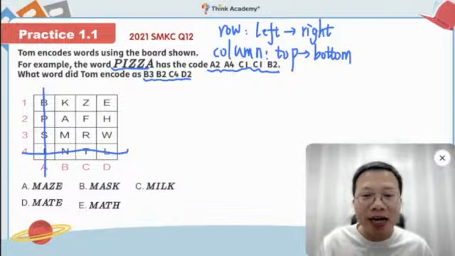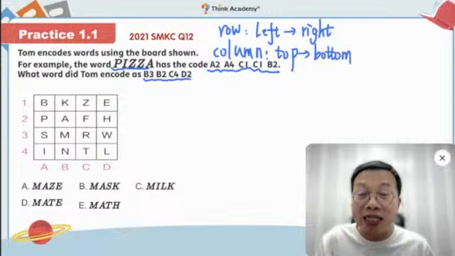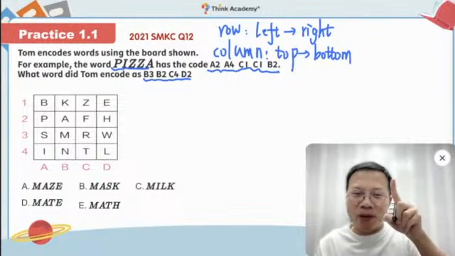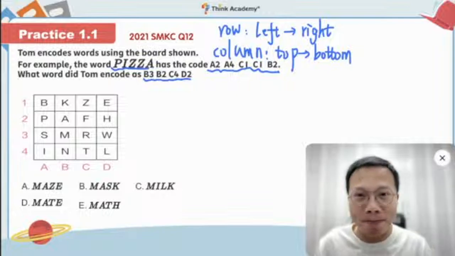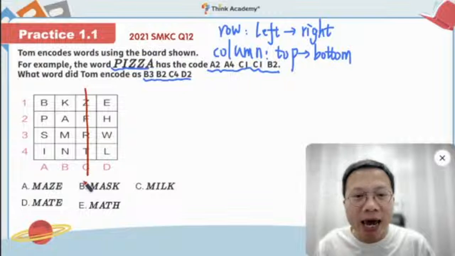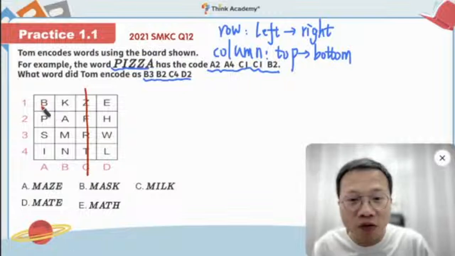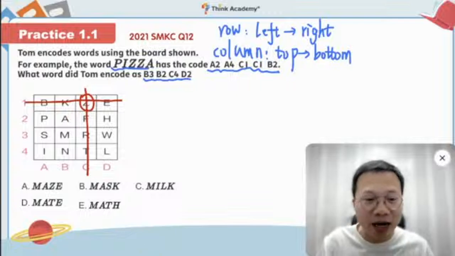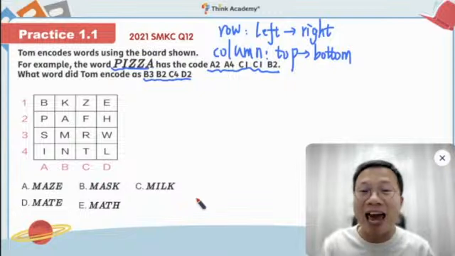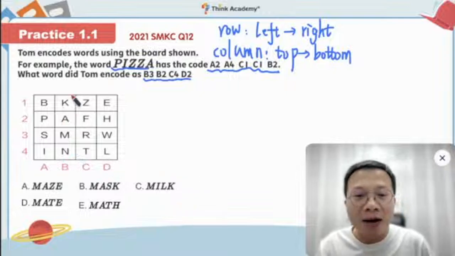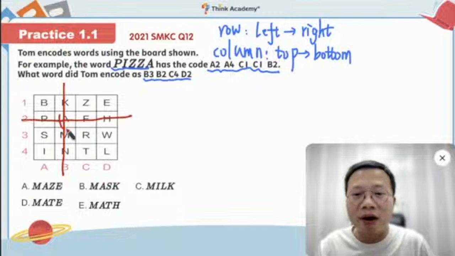What about the next one? ZZA. So C1. Can you point this to your parents? Where is C1? Can you find the box? Where is C1? Very good. So here column C and then the first row. So in here we have Z, right? Okay, very good. Similarly, what about B2? The last letter A, B2. Column B and row 2. So you see here we have letter A.